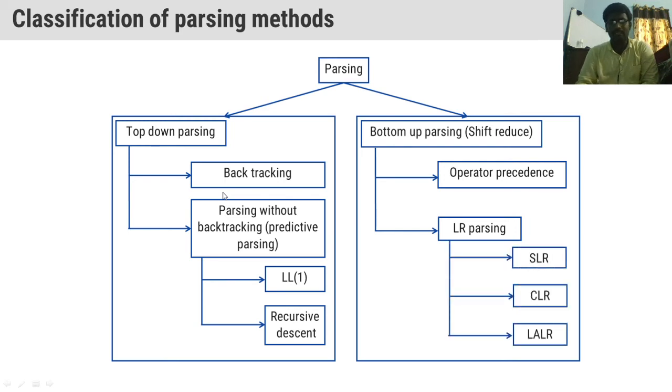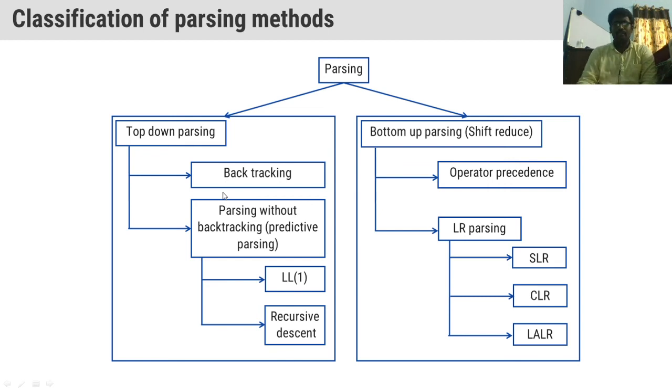And LR parsers are of three types: SLR, CLR and LALR parsers. SLR stands for simple LR parser, CLR is canonical LR parser, LALR stands for look ahead LR parser.